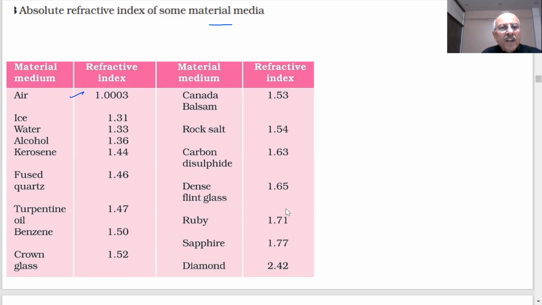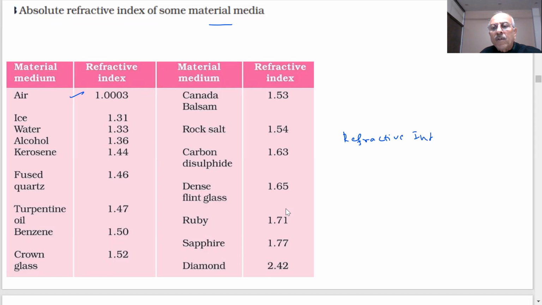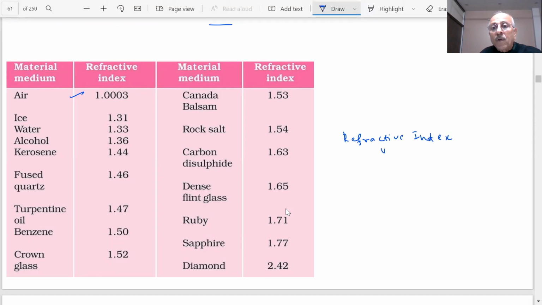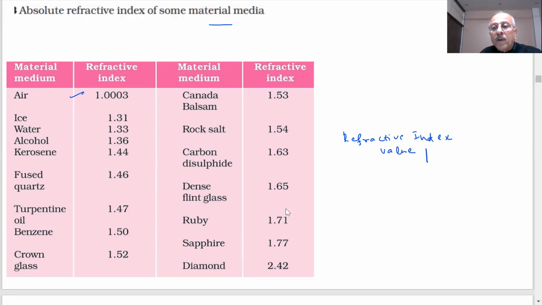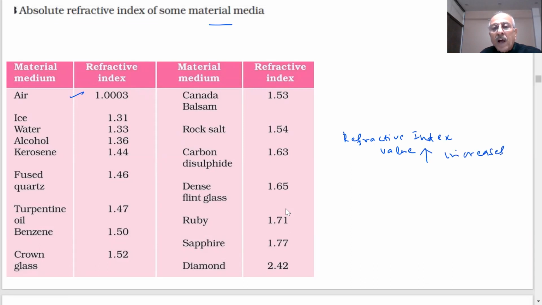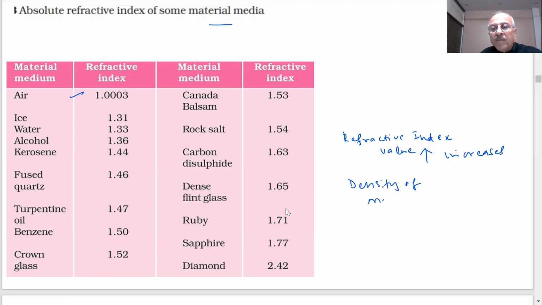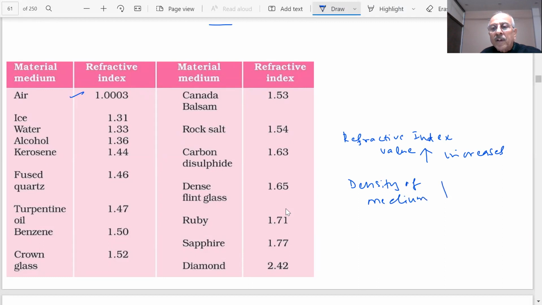In ice 1.31, in water 1.33. So as our density is increasing, the refractive index is increasing. As you can see, the refractive index value increases as the density of the medium increases.